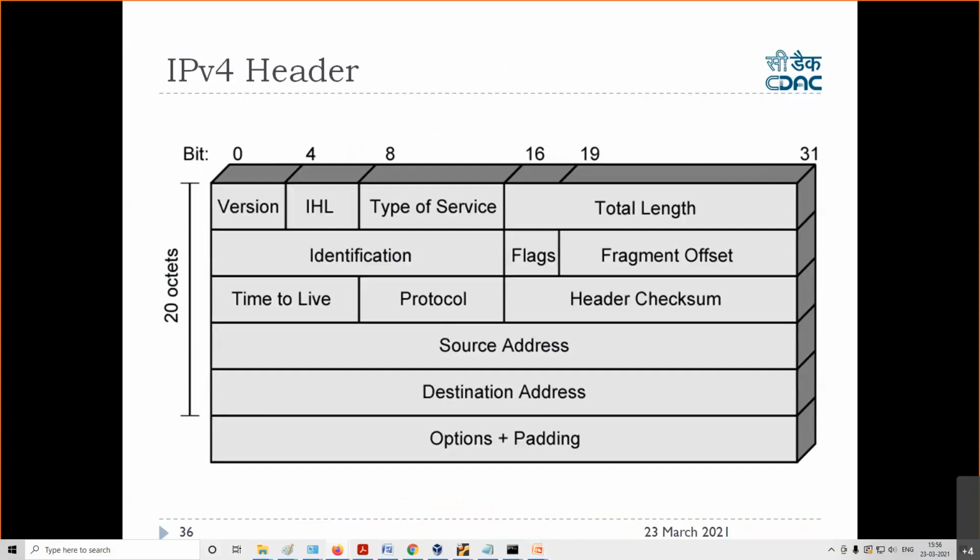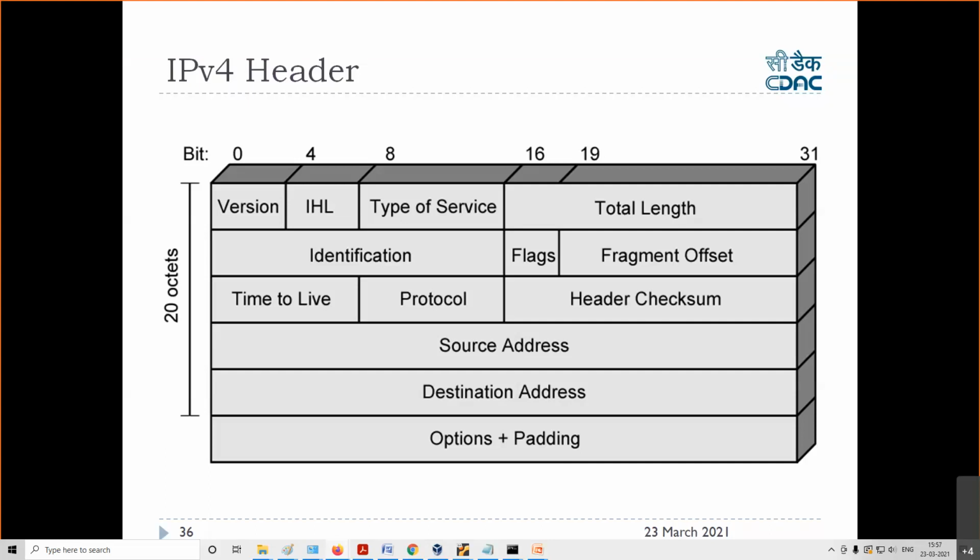In the IPv4 header, the number one thing is the version, right? The header has some fields written in it. In the header, we have version, internet header length, type of service, total length, identification, flags, and so on. So many things are there. We'll just see them one by one briefly.